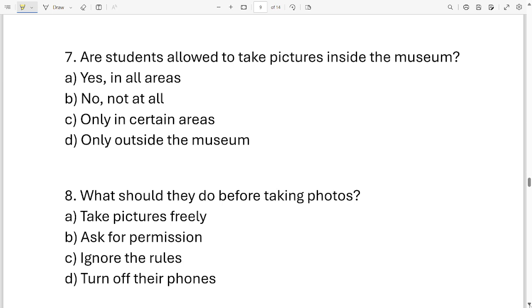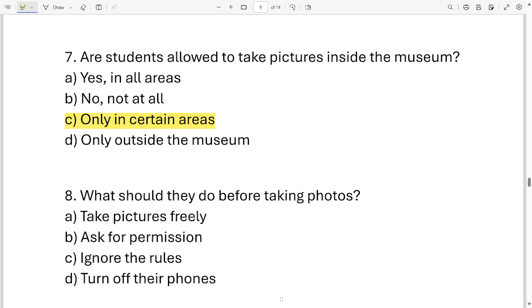Now these are the four options. Which one of them is correct? It is option C, only in certain areas. Next question, what should they do before taking photos? Options are take picture freely, ask for permission, ignore the rules, turn off their phones.